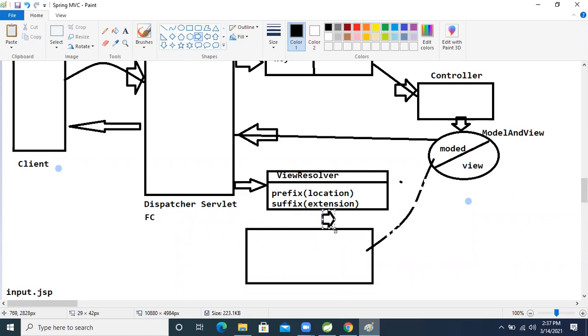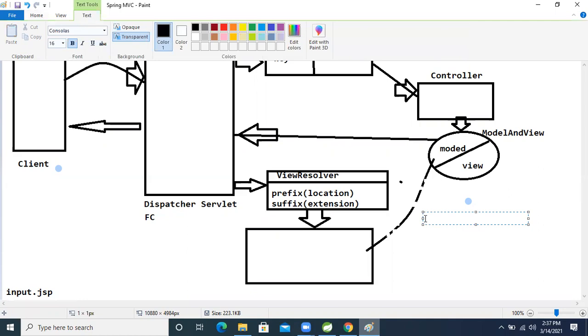Our view resolver will select this JSP page. So after selecting this JSP page, what will happen now? This model data using request scope. This is nothing but request.